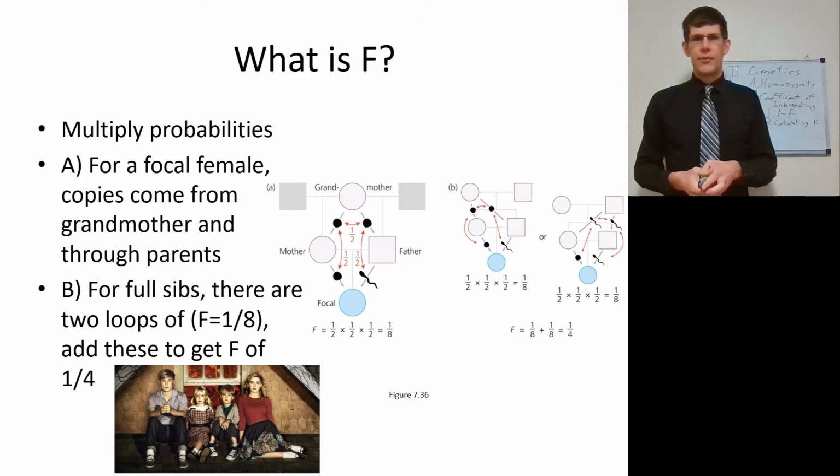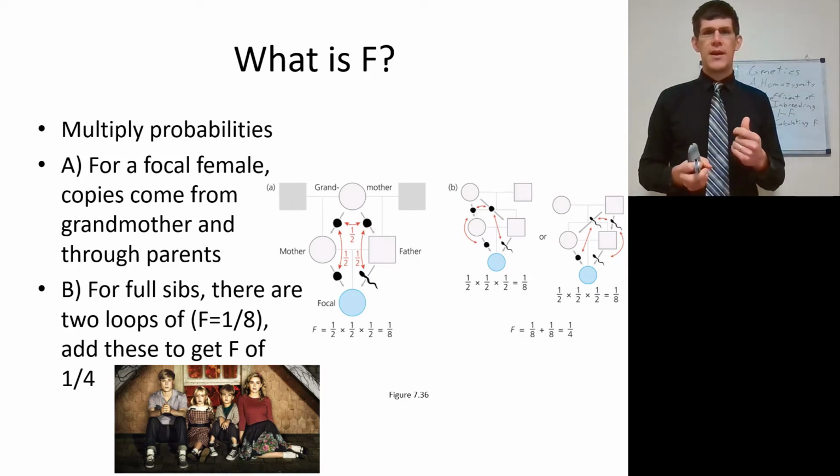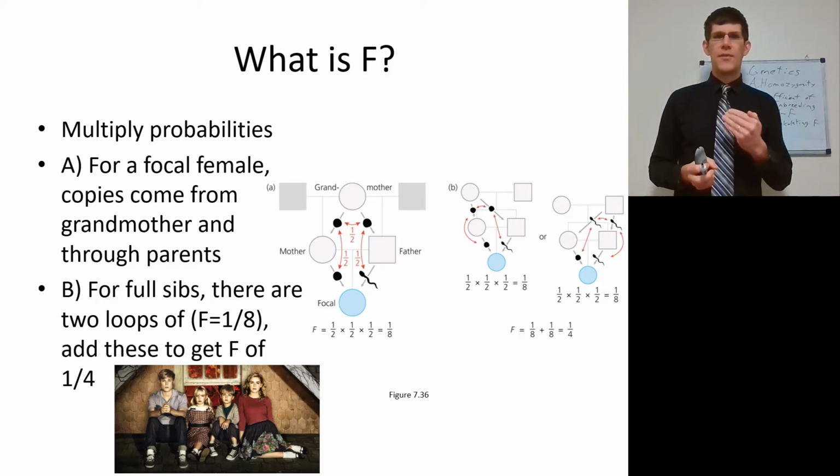So let's say you have a grandmother here that has 2 offspring, a mother and a father for the focal female. So for this focal female, the copies of an allele came from the grandmother and they came through the parents. So what happens here is you have the 2 offspring, the 2 eggs from the grandmother are 50% related. They're 1/2 of the same alleles. The sperm from the father is 50% related to the egg from the grandmother. That's through the products of meiosis.